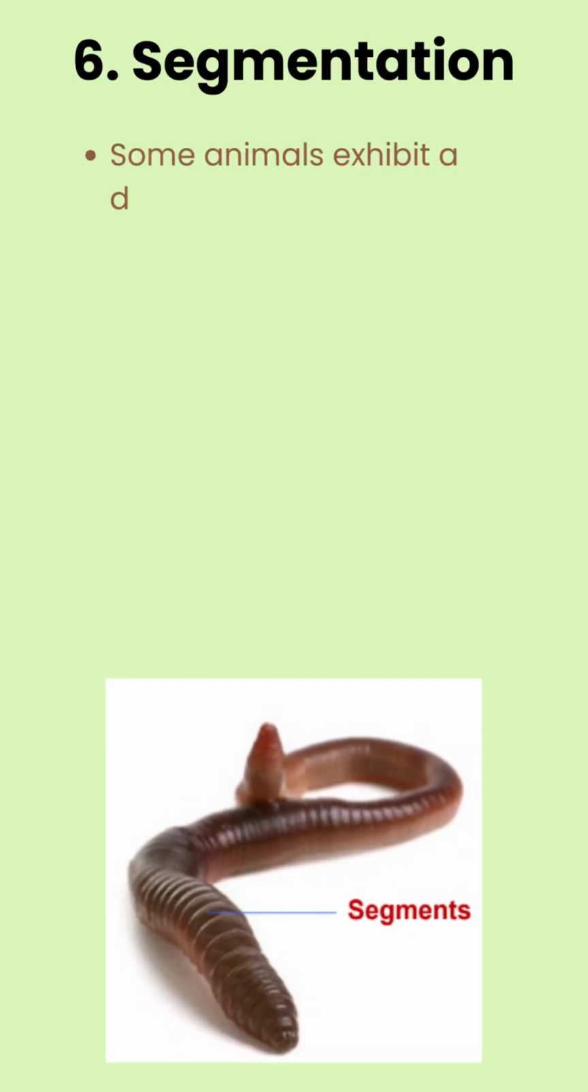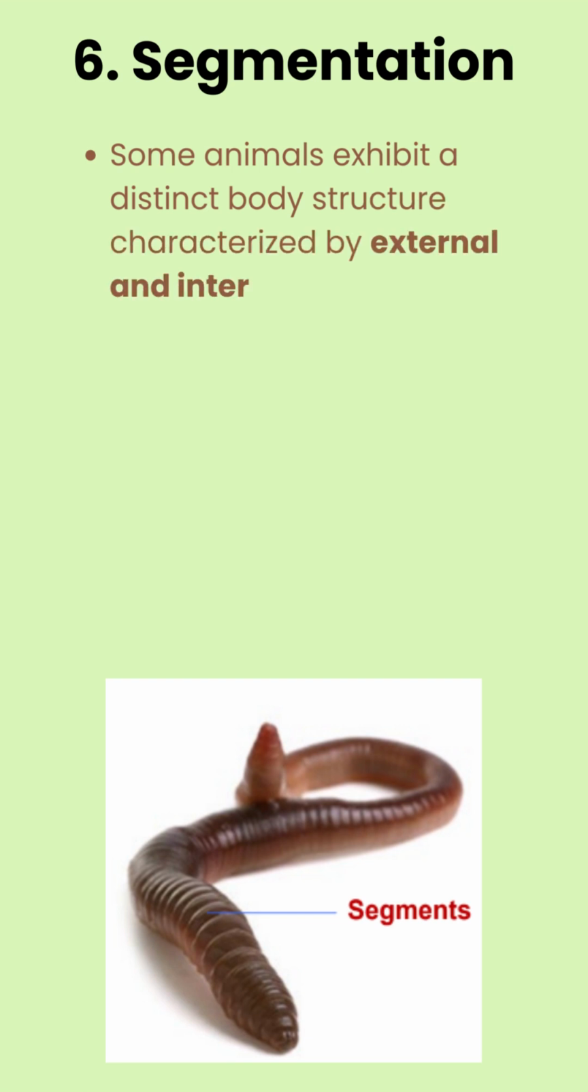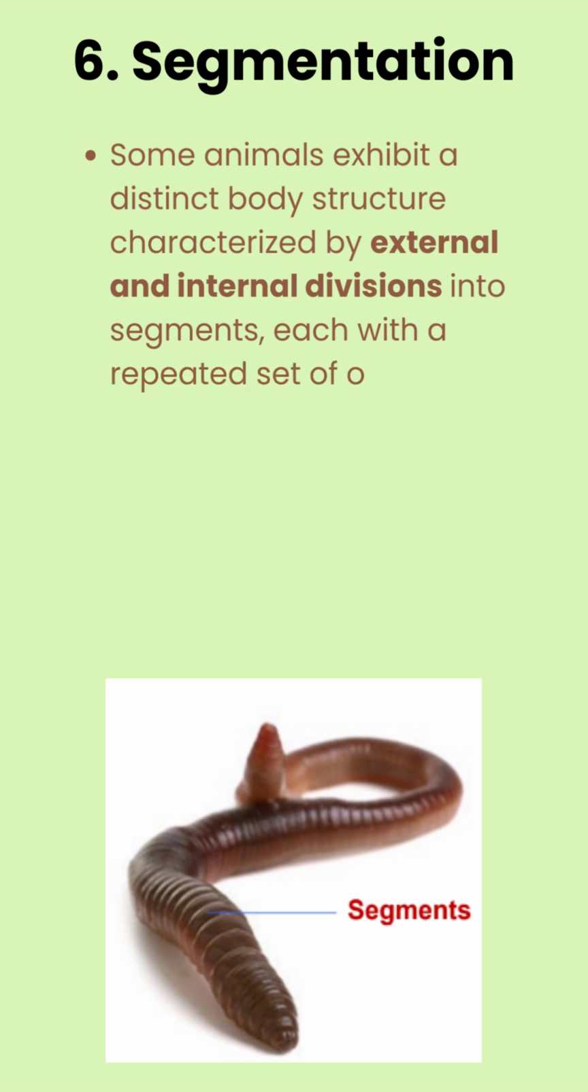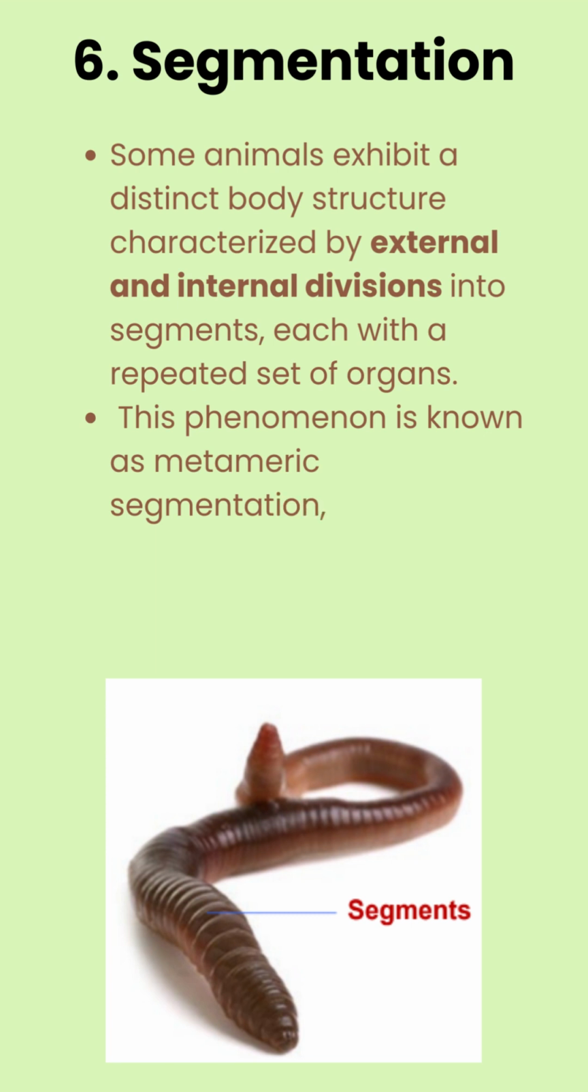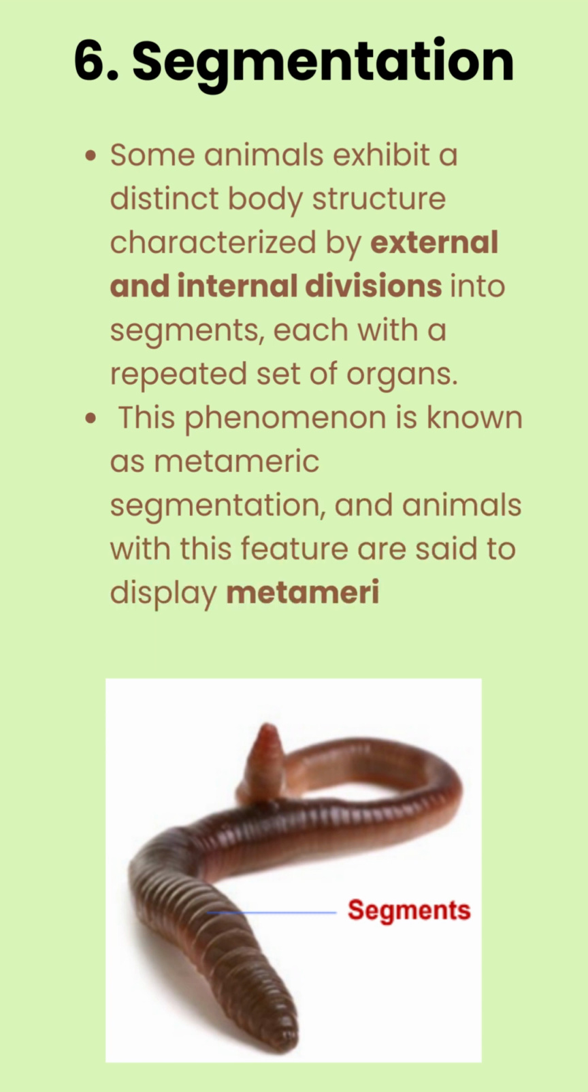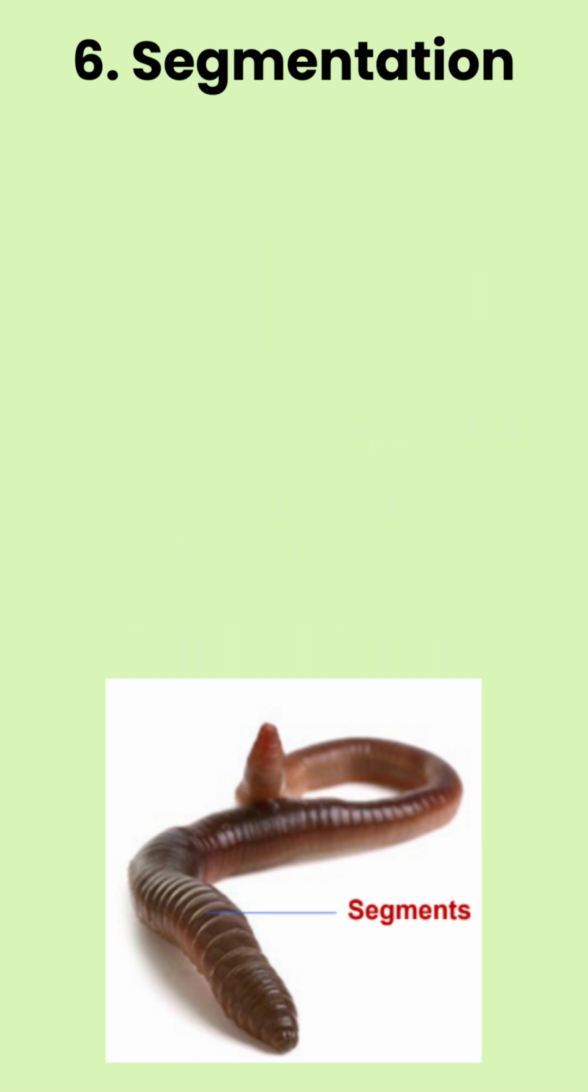Segmentation. Some animals exhibit a distinct body structure characterized by external and internal divisions into segments, each with a repeated set of organs. This phenomenon is known as metameric segmentation, and animals with this feature are said to display metamerism. An example is the earthworm.